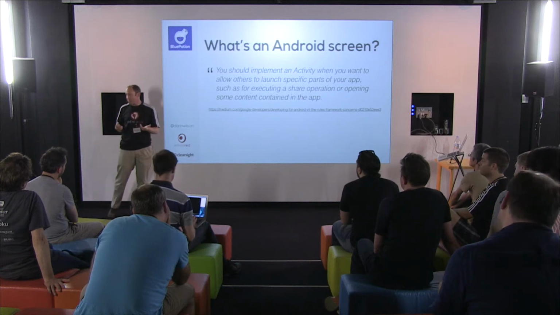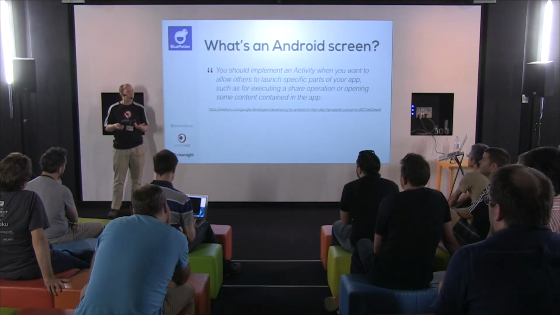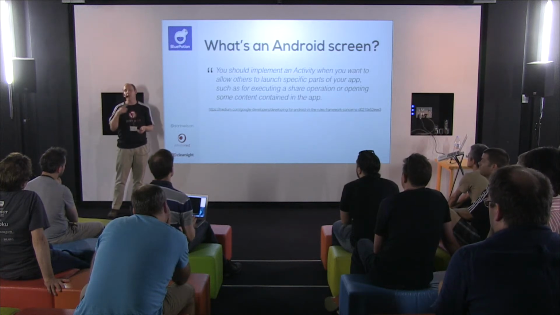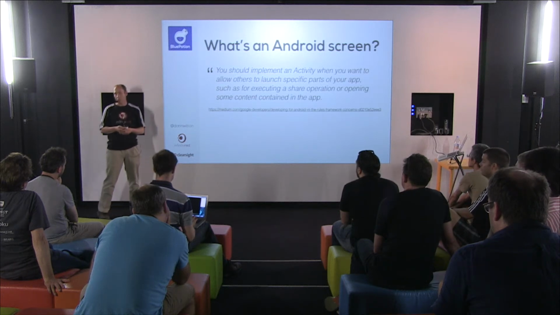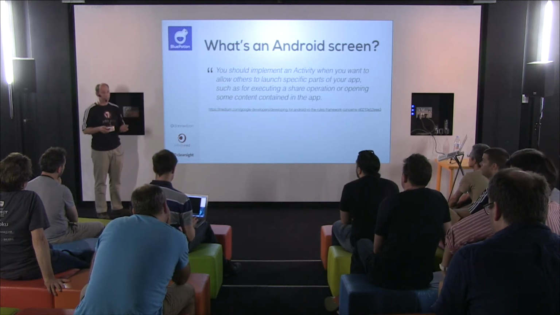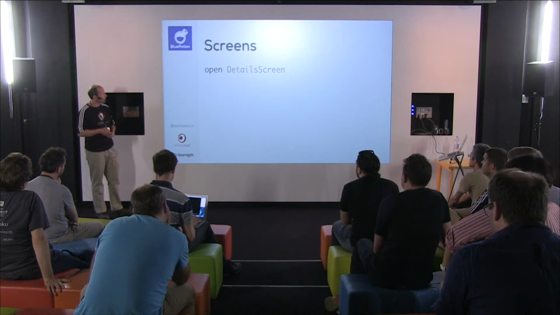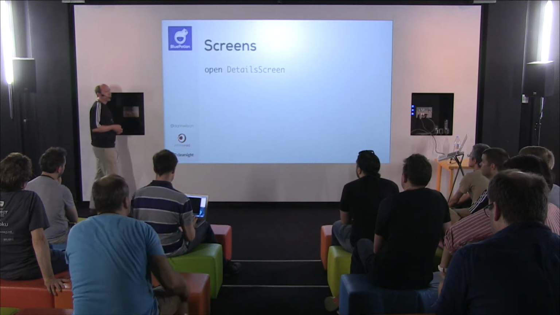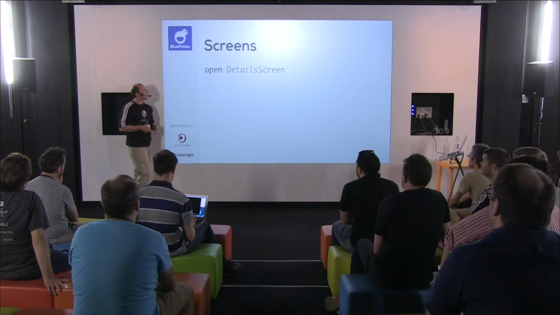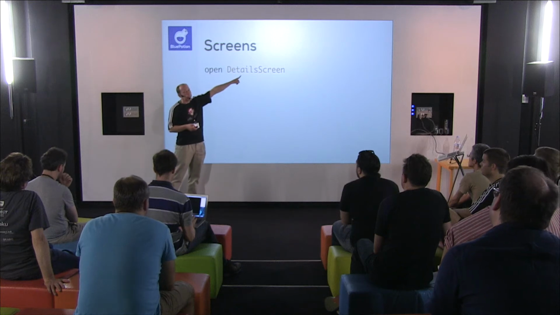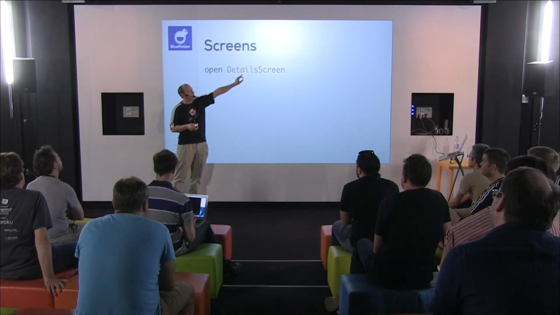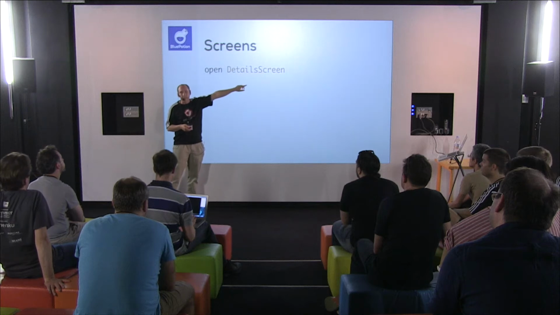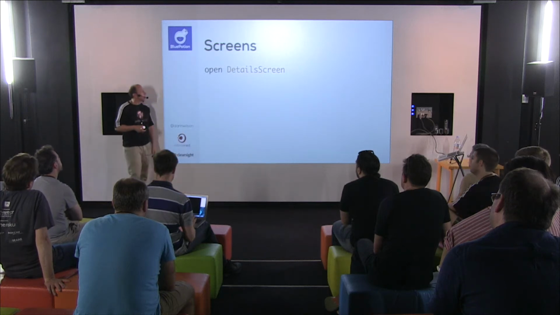But for most apps, probably you just need one activity and you just want to swap fragments in and out as you switch from screen to screen. So that's the default mode of BluePotion. But again, you can skip over it if you want. To open a screen looks pretty much the same as in iOS. Right now, you pass in the name of the class or the actual class that you want to open. We're going to support the instance syntax that's available in iOS, but it's not there yet.